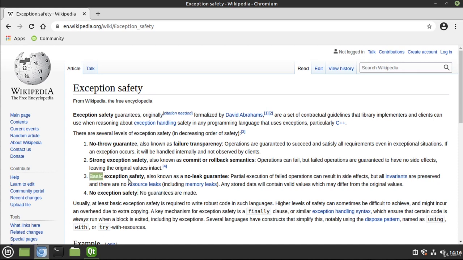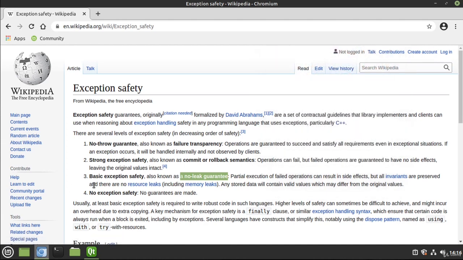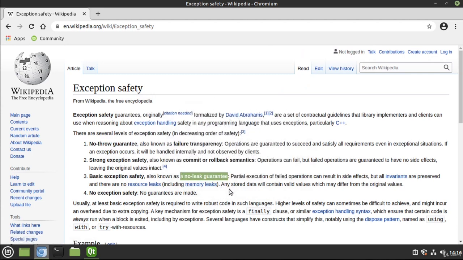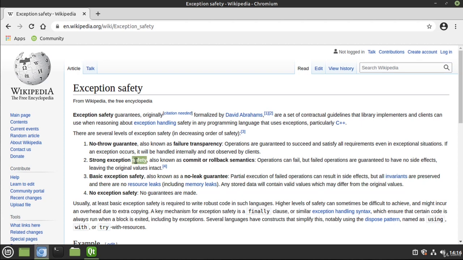And then there's basic safety, also known as a no leak guarantee. This is partial execution of failed operations, which can result in side effects, but all invariants are preserved. And there are no resource leaks, including memory leaks, meaning we're going to clean up any pointers or anything like that. We're going to try and do our due diligence so anything that we created in that function gets cleaned up.